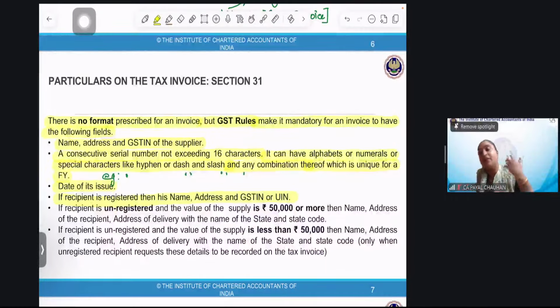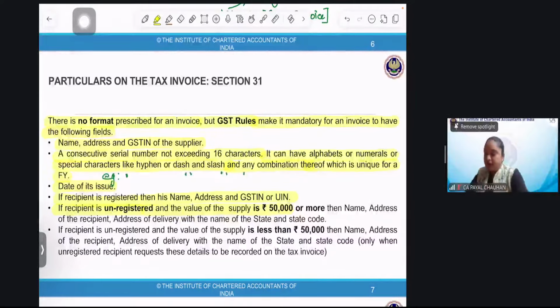If a UIN holder is buying goods from me, taking supply from me, I have to mention the UIN number also. Nagaraja, it's not a foreign company about the UIN. It's the diplomats who have been allotted a UIN number by the Ministry of External Affairs, right?